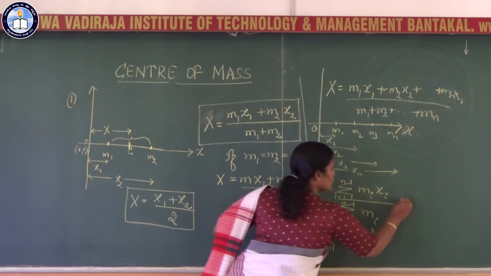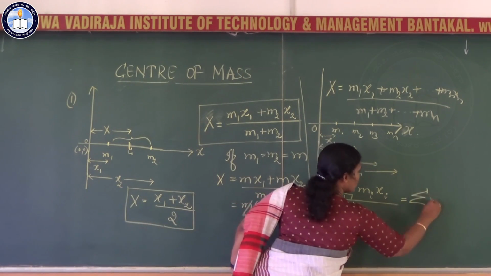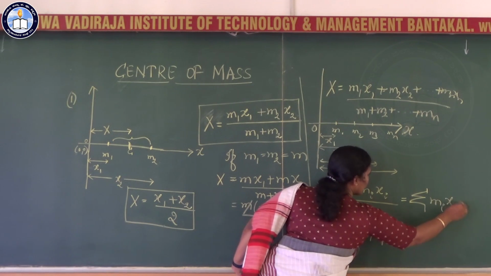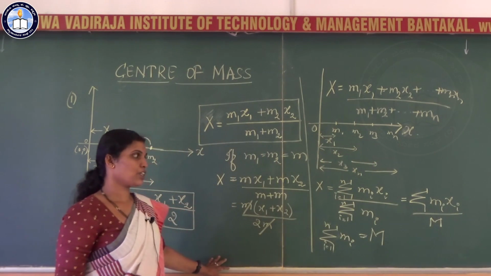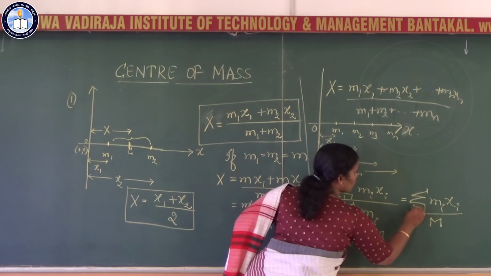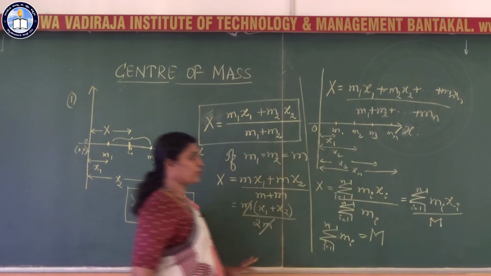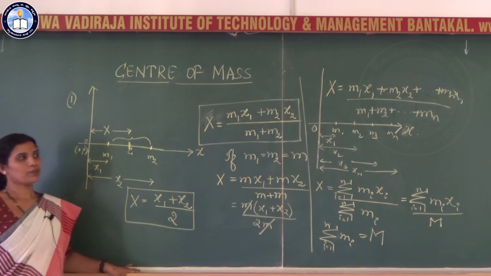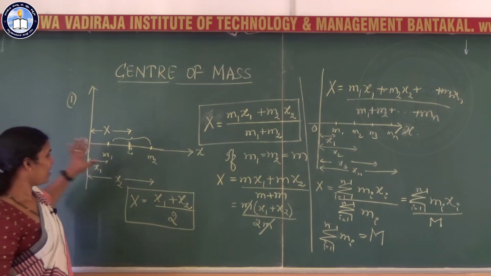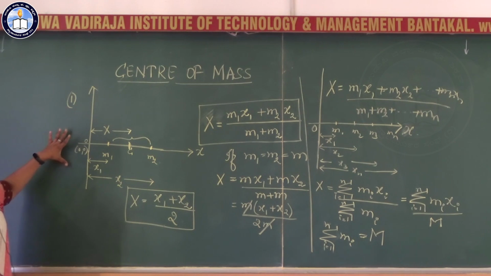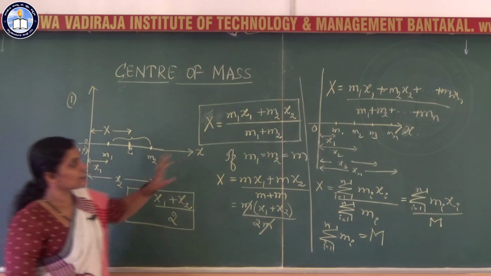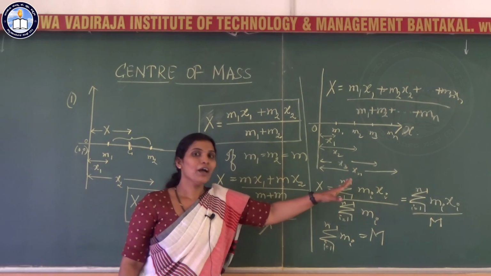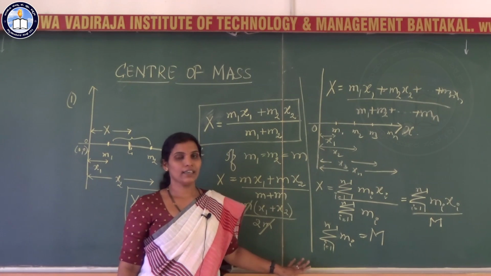So I can also write this as summation mi xi divided by M, or 1 by M into summation mi xi. This goes without saying, i equal to 1 to n. Okay. So this is for a very simplified system. The center of mass for a 2 particle system lying along the x-axis. This is the center of mass for n particle system lying along the x-axis.